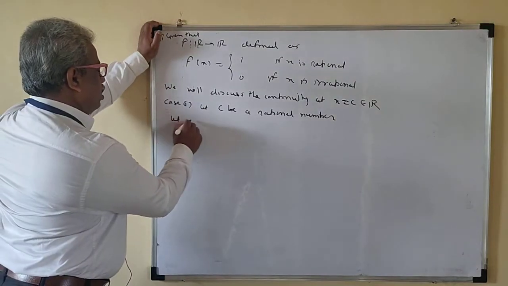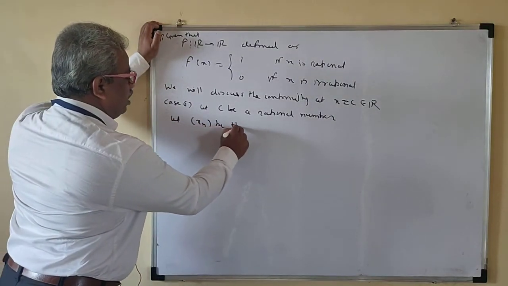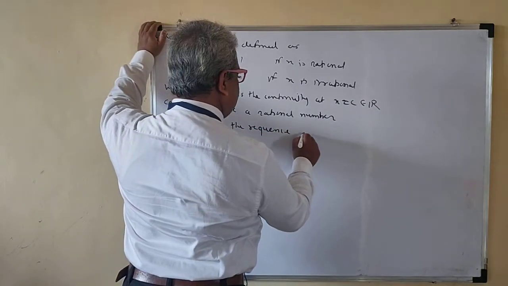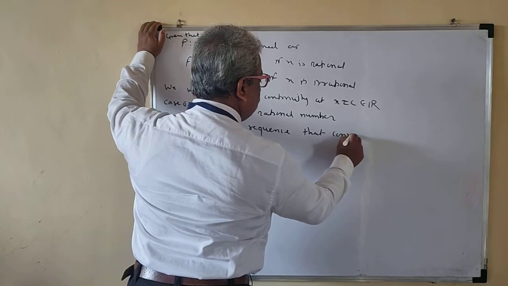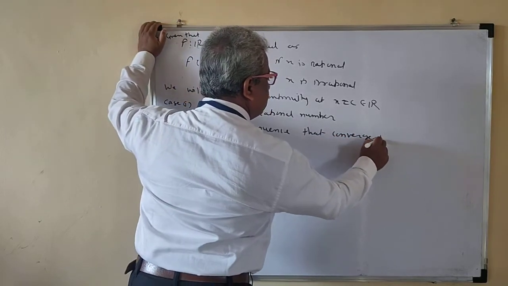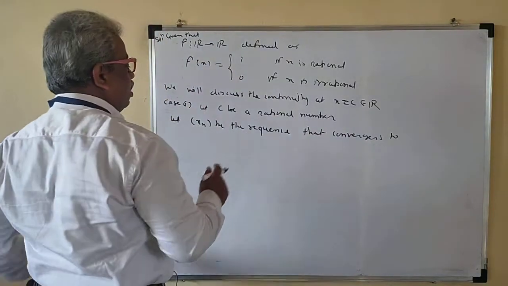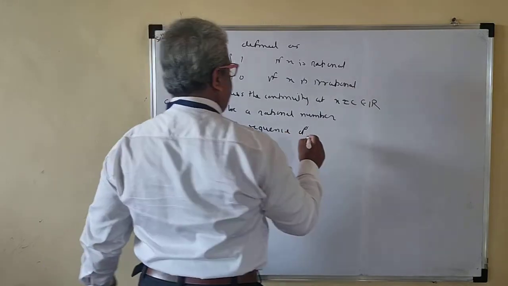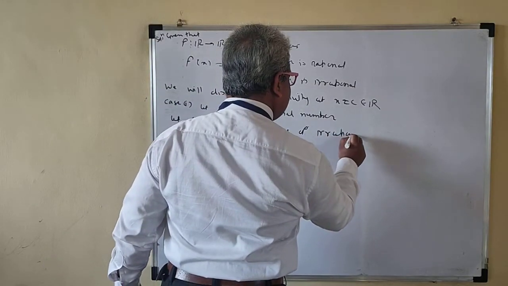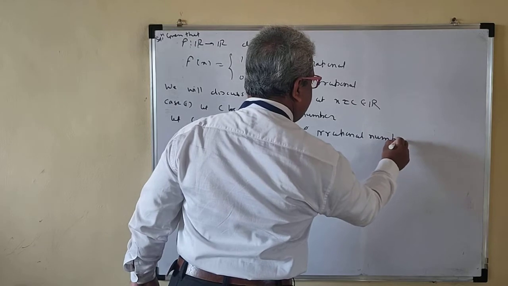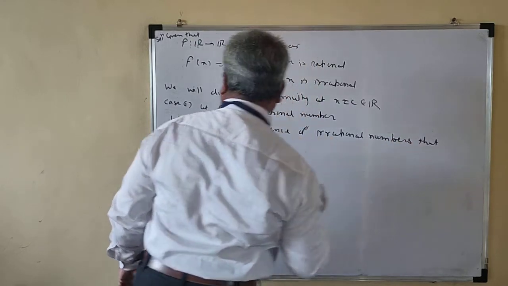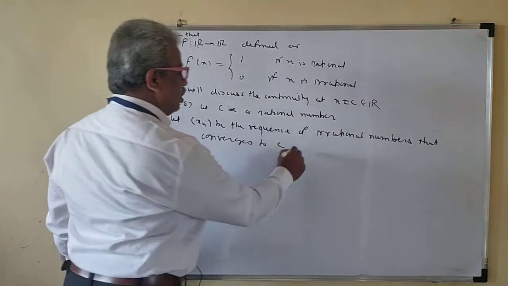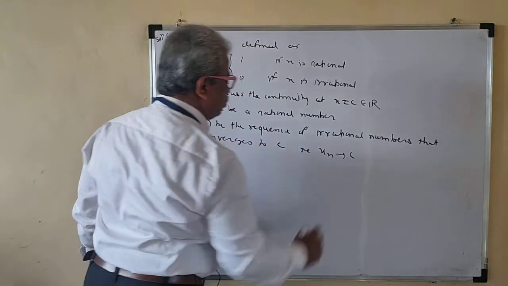Let xn be a sequence of irrational numbers that converges to c. So that is what xn is: it converges to c.